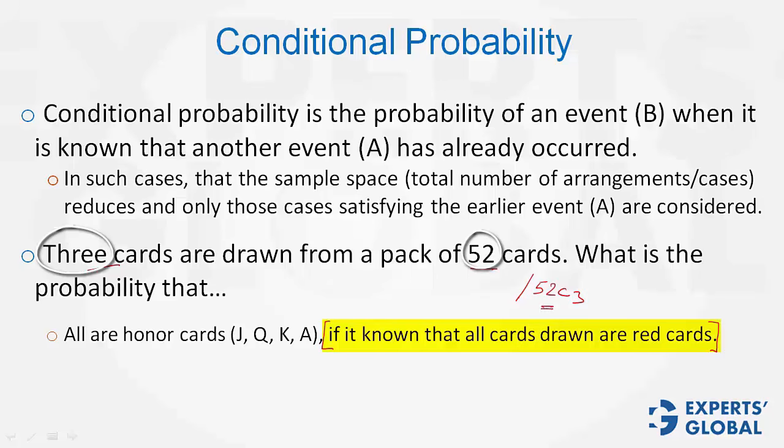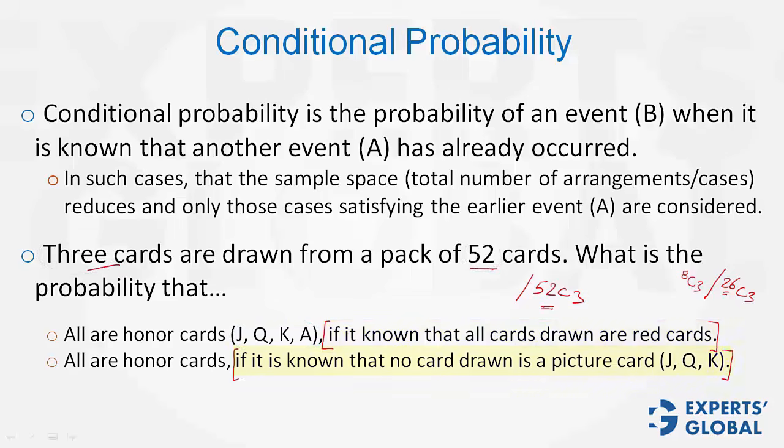So not all 52C3 cases must be considered. Only those cases which satisfy the given condition must be considered. If it is known that all cards drawn are red cards, there are 26 red cards. Therefore, the denominator should be only 26C3. Now, out of these 26 cards, there are 8 honor cards, 4 diamonds, and 4 hearts. Therefore, the number of favorable cases would be about in how many ways out of these 8 red honor cards, 3 can be selected. So the answer is 8C3 divided by 26C3. That is the correct answer.